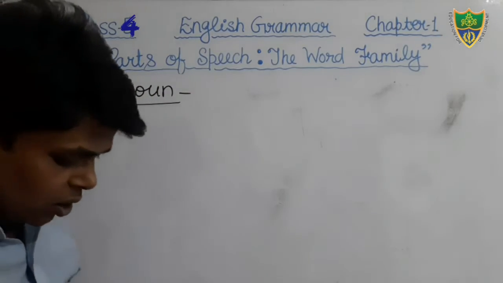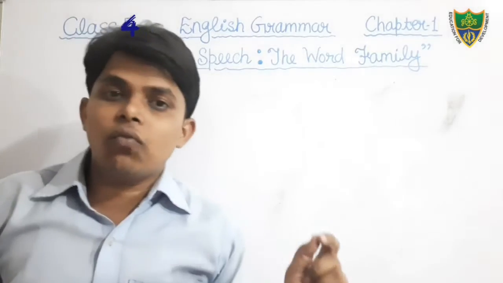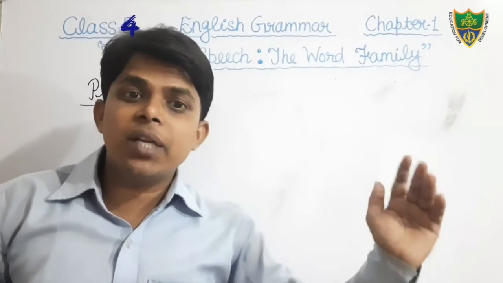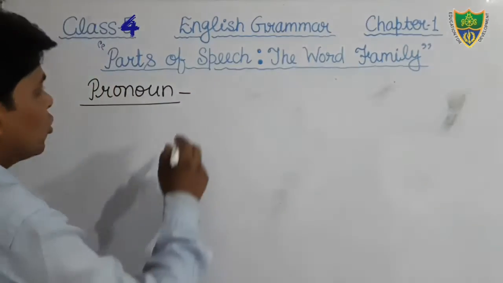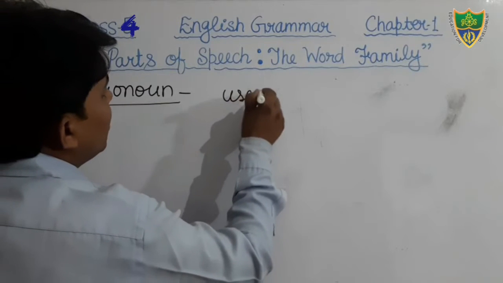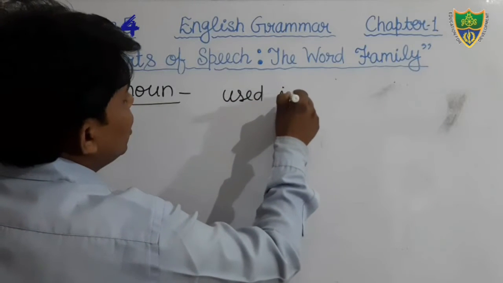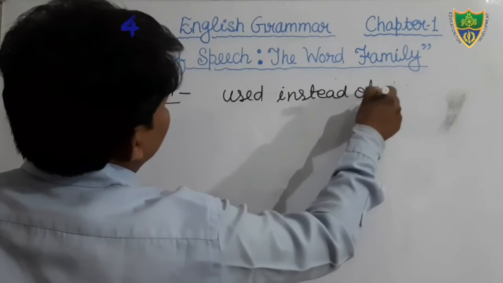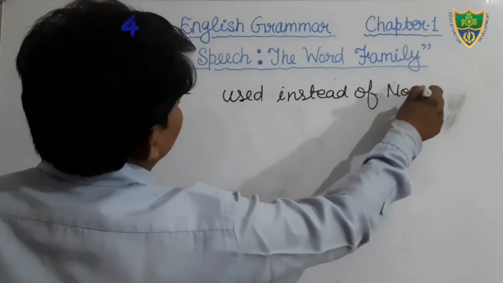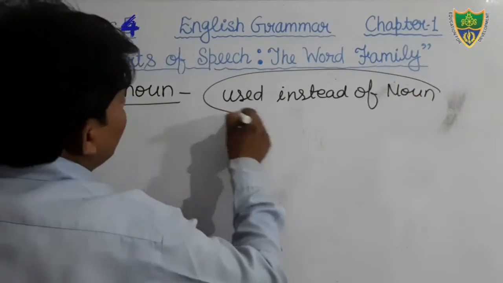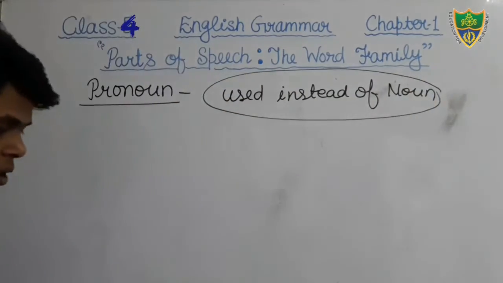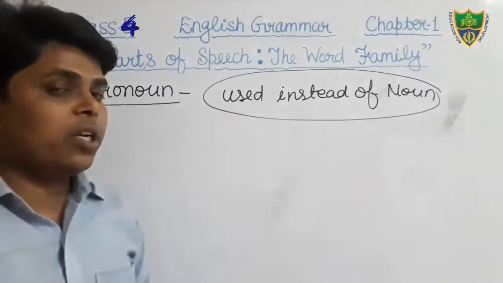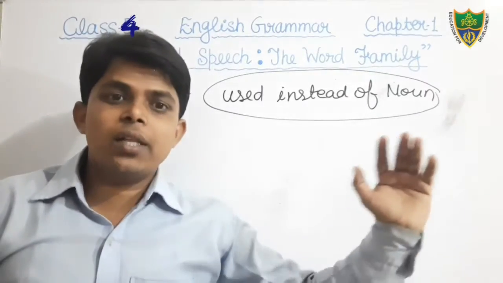Dear students, pronoun is a word that is used at the place of noun. Okay, pronoun is used at the place of, or you can say instead of, noun. Pronoun is a word that we use at the place of noun.